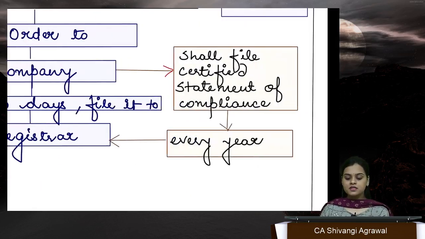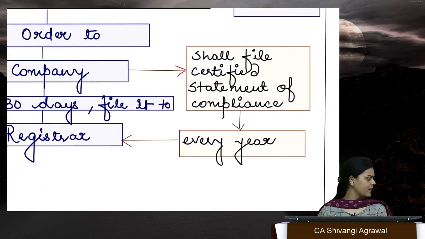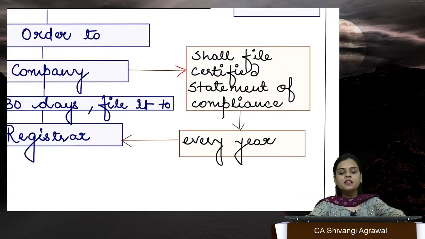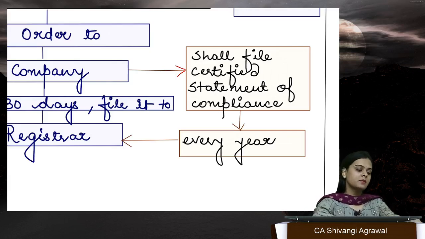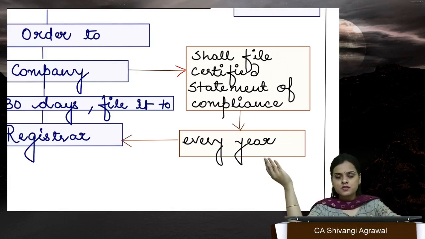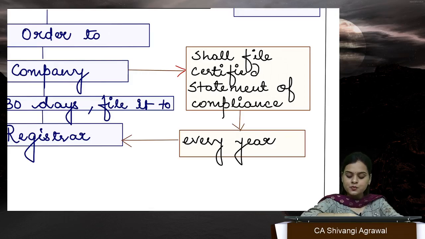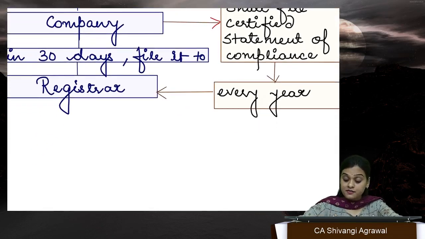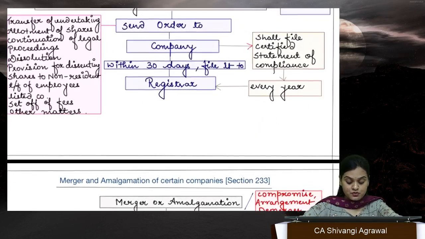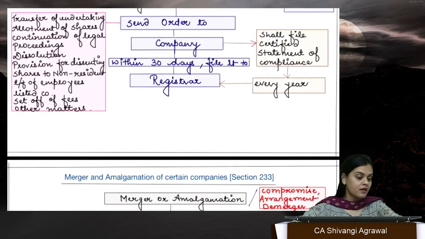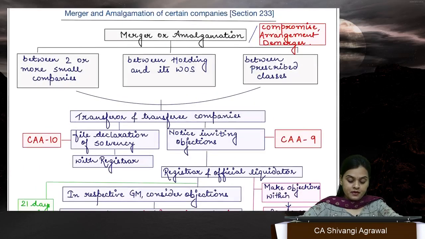right? Apart from this, we have this another point, which is the scheme of amalgamation merger takes quite some time, and if it is at a stretch of 2 years, 3 years, at the end of every financial year, within 200 days, there has to be a certificate of compliance certified by CA, CS, CMA, which is going to be filed with ROC. Okay, that yes, whatever scheme was sanctioned by tribunal, we are following the same.